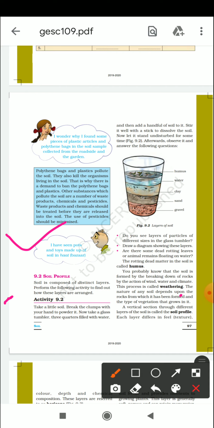That is your homework: draw the picture of that on the left side of your copy, and do this activity 9.1 in your activity copy. This is your today's work. In tomorrow's class we are going to start another topic, that is soil profile. So till then, bye.